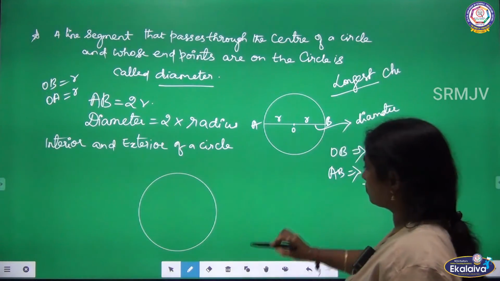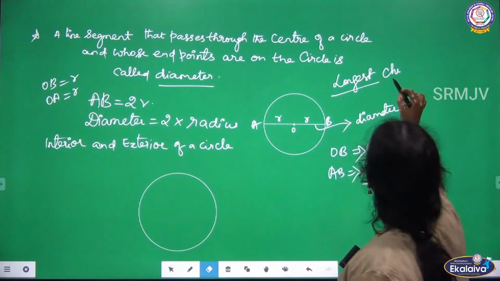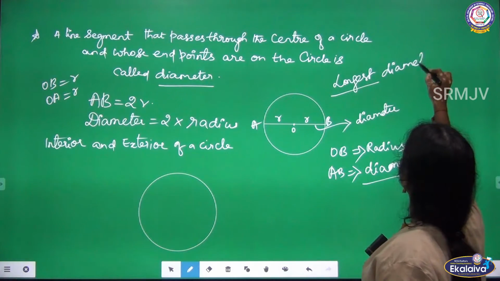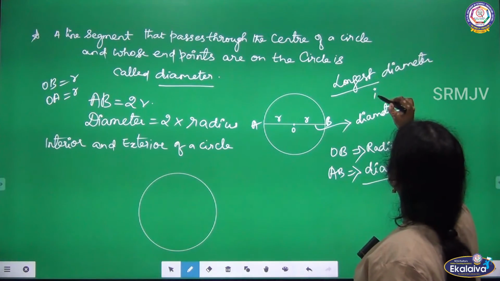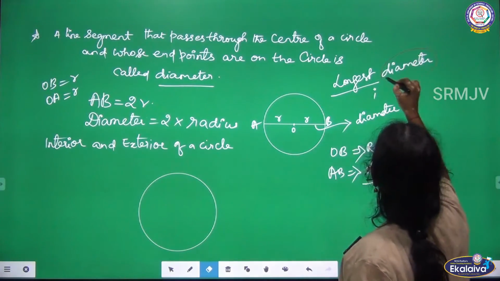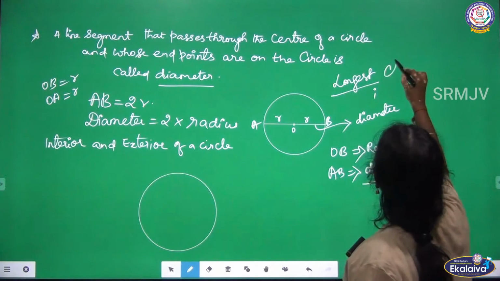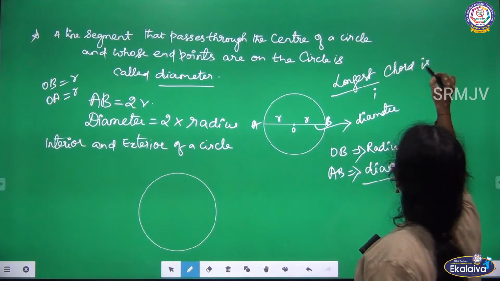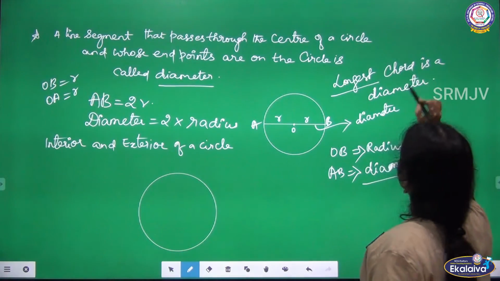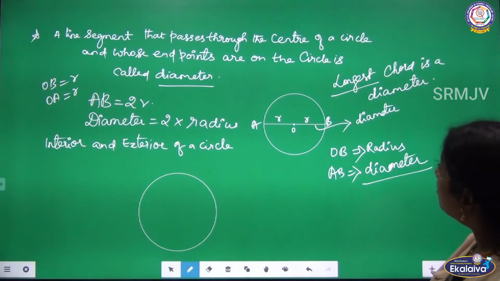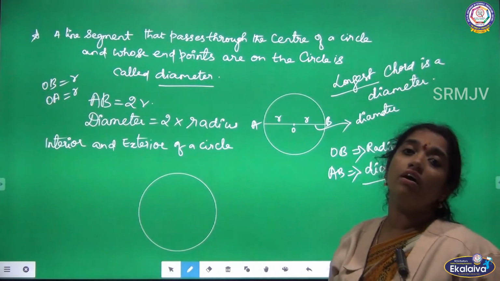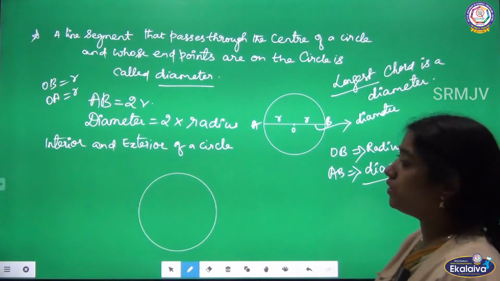But the longest chord is a diameter. Okay. See, listen. Every diameter is a chord, but every chord is not a diameter. I will explain that.